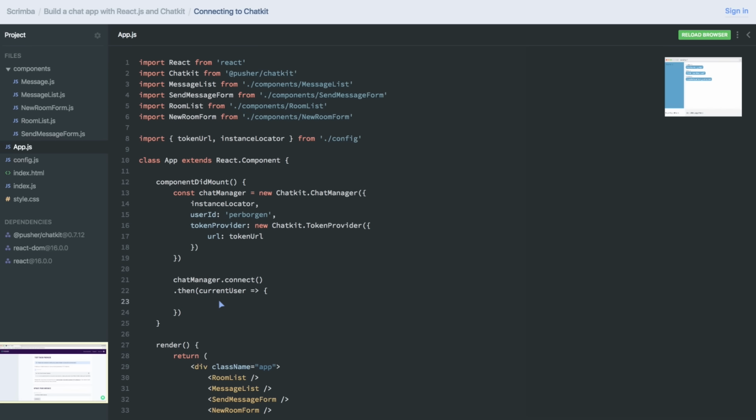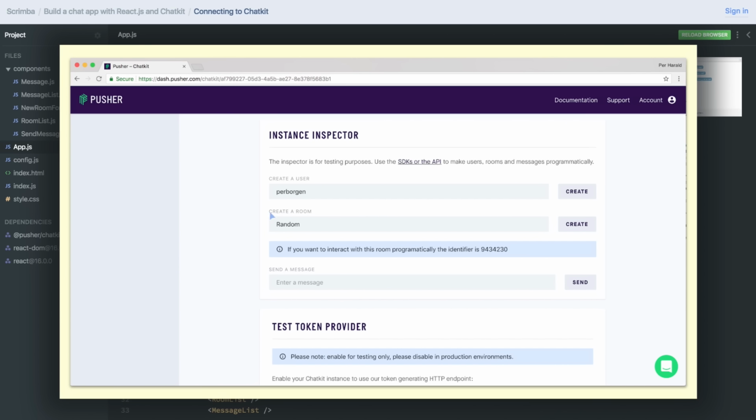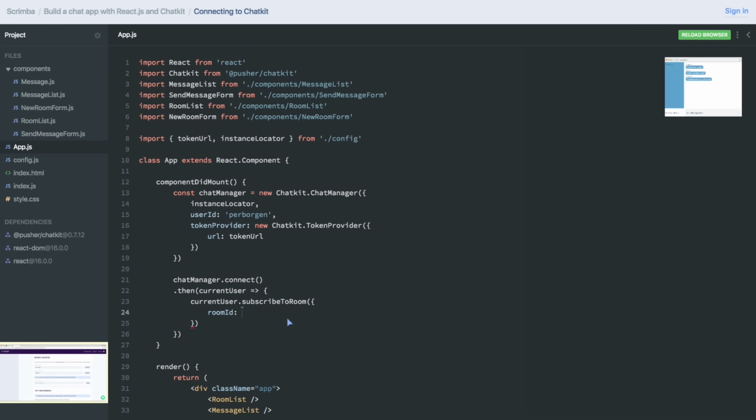We can start off by doing current user.subscribeToRoom, like that. In this object, we need to specify, of course, which room we want to subscribe to using the room ID. And as you can see in the interface here, if you scroll a bit up, I've created a room called random here. And I can interact with this room programmatically using this identifier here. So I'll copy that one and paste it in here.